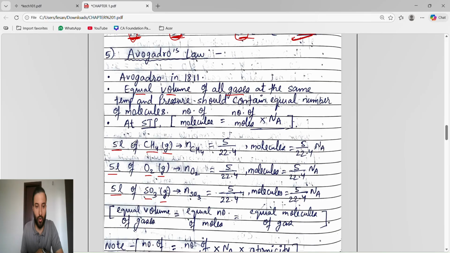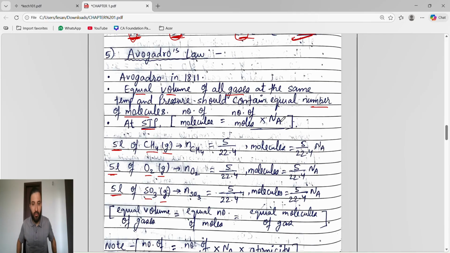So equal volume of all gases at the same temperature and pressure, means at STP. Temperature and pressure we are not going to change, we will keep the same. So equal volume of all gases at the same temperature and pressure should contain an equal number of molecules. So guys, equal number of molecules. The formula for finding the number of molecules is number of moles into Avogadro number.